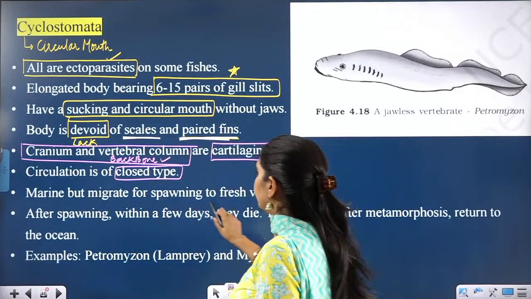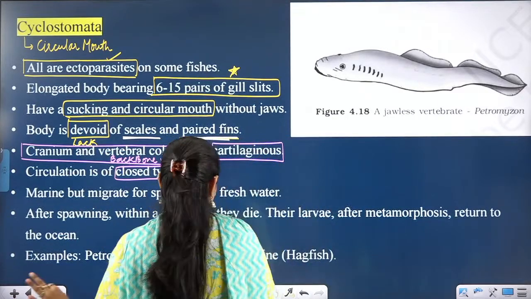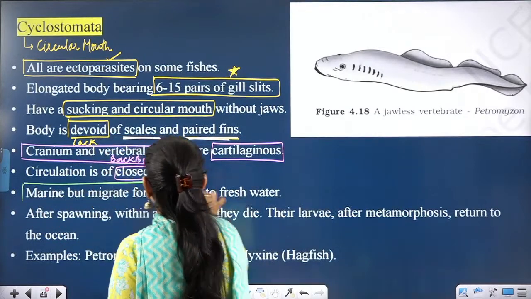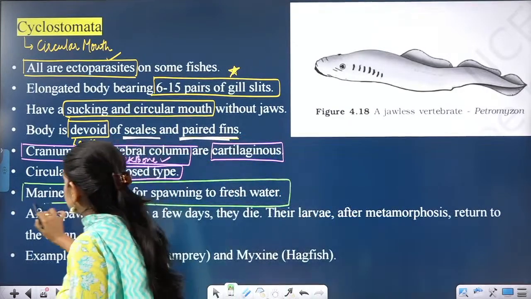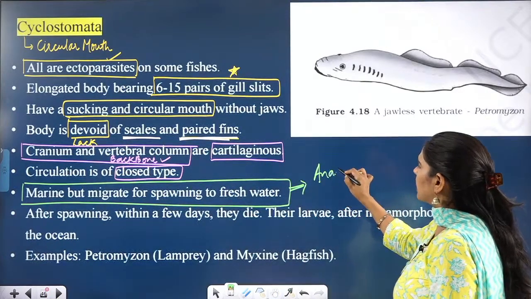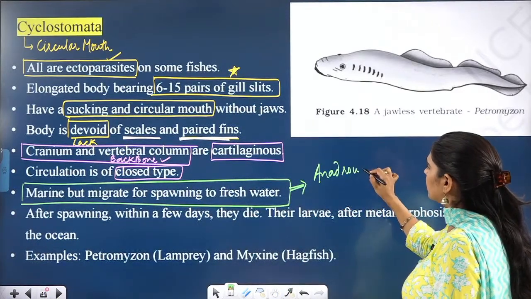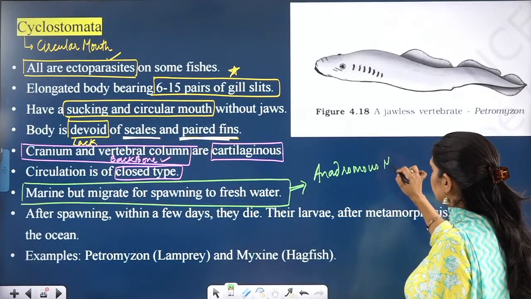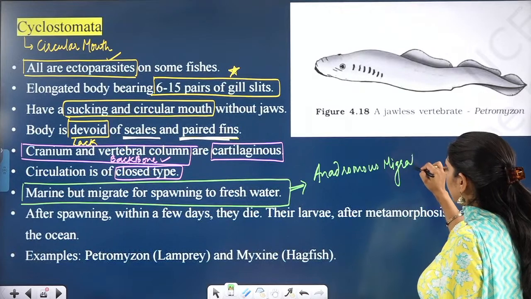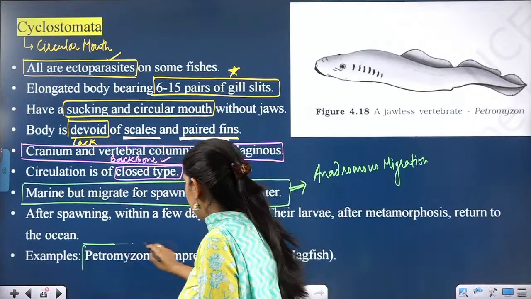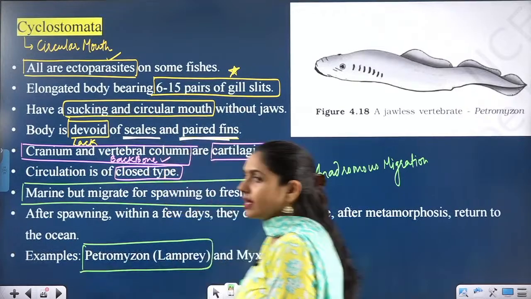Marine but migrate for spawning to fresh water. Very important point. They migrate. They show migration. And this kind of migration has a name. This kind of migration is known as anadromous migration. And this is shown by the petromyzon, lampreys. It is shown by the lampreys.